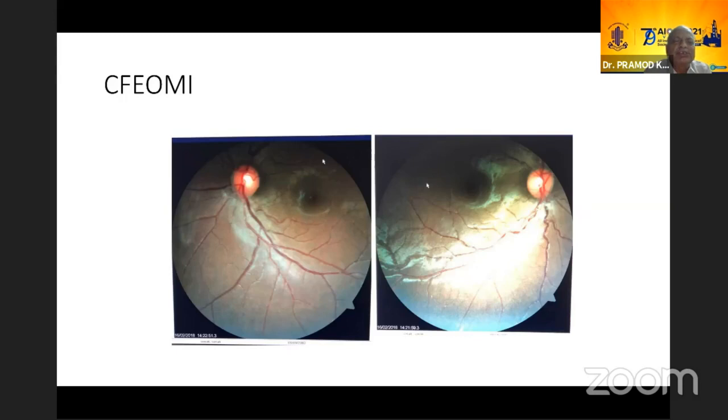Now this is showing extorsion in this patient. Maybe because of tight IRs this is happening, we don't know, but I think this torsion part has probably not been well reported in CFEOMs, to my mind.